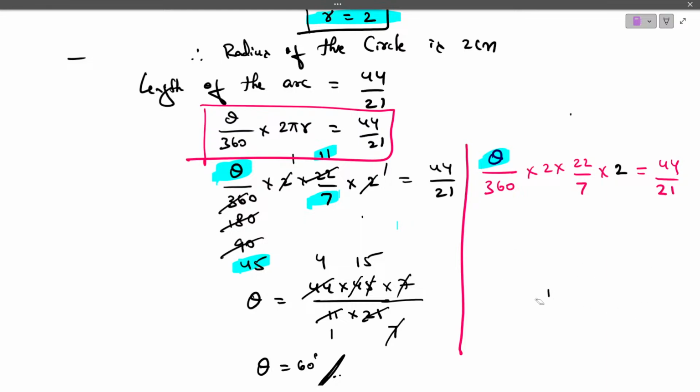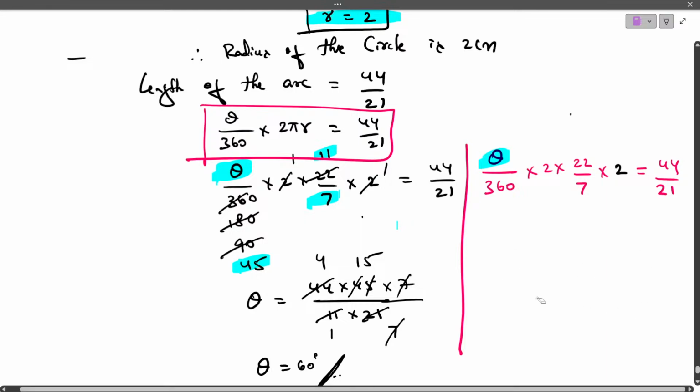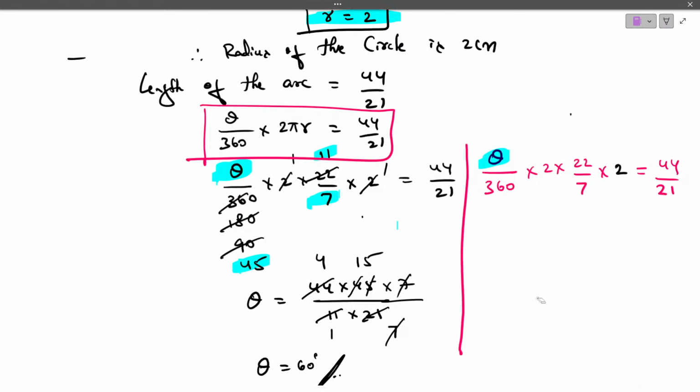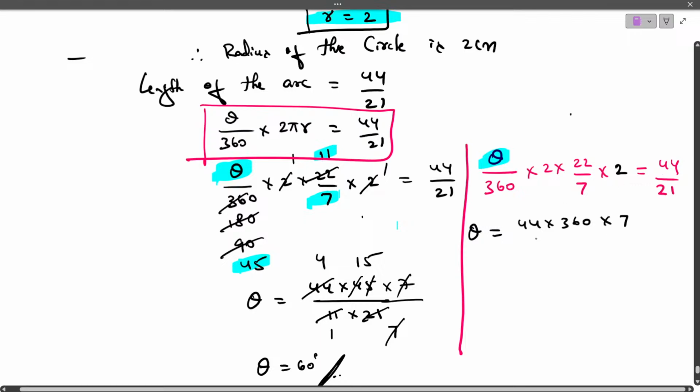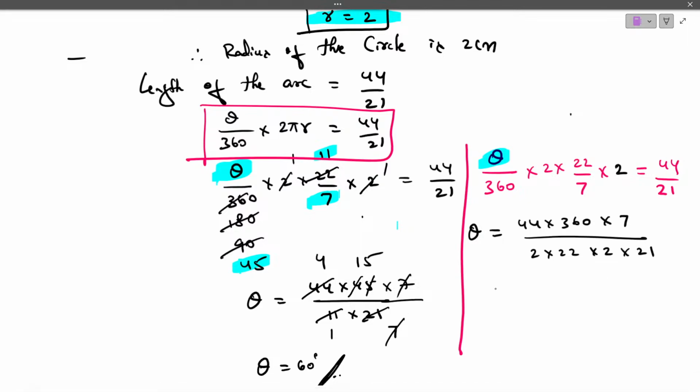Okay. Observe here. Look at here. Theta, we write it as it is. Theta is equal to 44 into 360 into 7. This all goes to the numerator, divided by 2 into 22 into 2 into 21 as denominator. Now fine. 2 ones are 2, 2 twos are 4, 2 twos are 4.